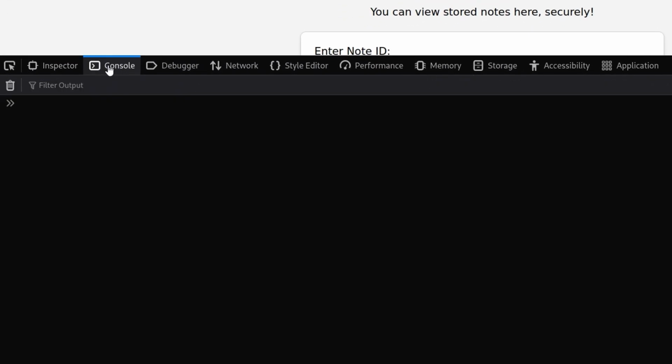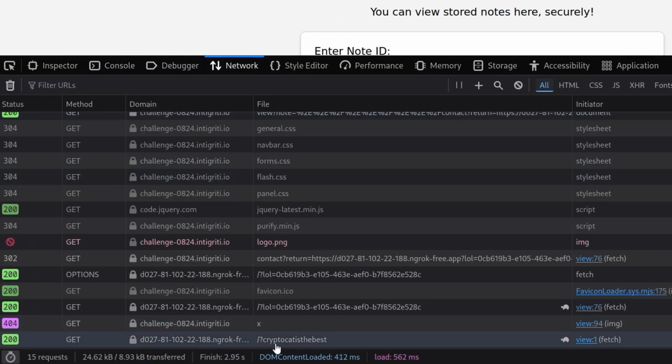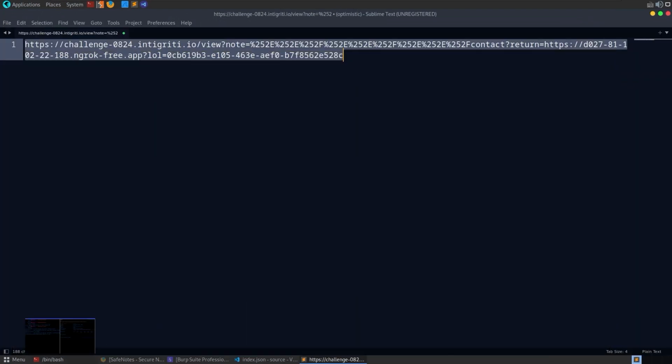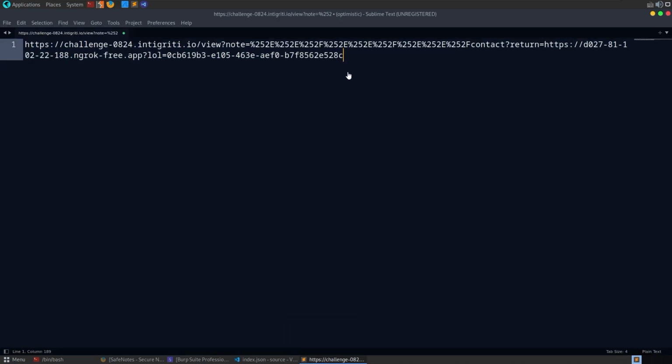All right, it's going to load. We could have a look at the console, the network if we want. Yeah, it went through, and look at the request that it's made. CryptoCat is the best. Let's have a look at our server logs. And yeah, there we go. We've got our cookie in the server log. So we have confirmed that our attack works.